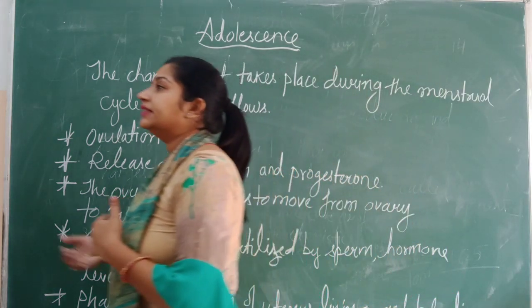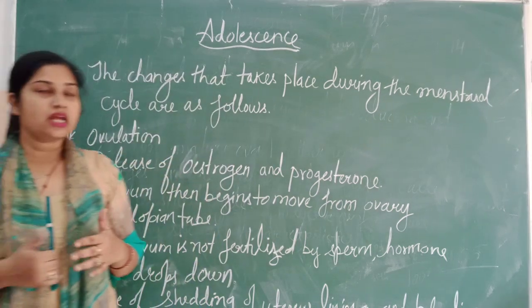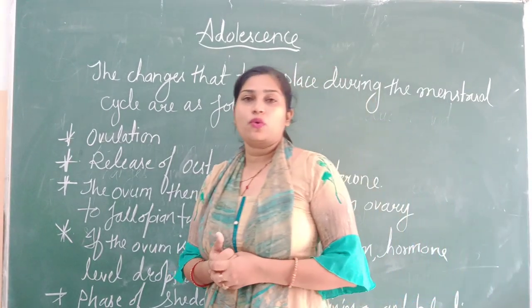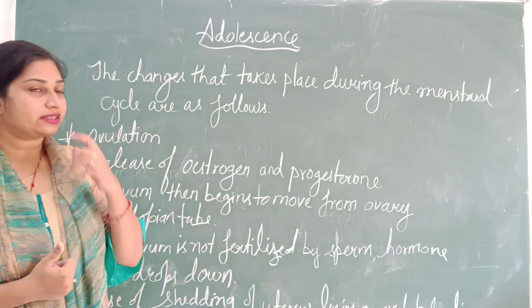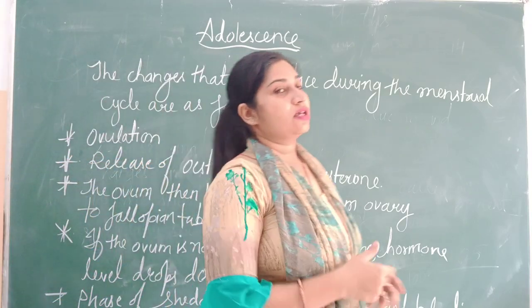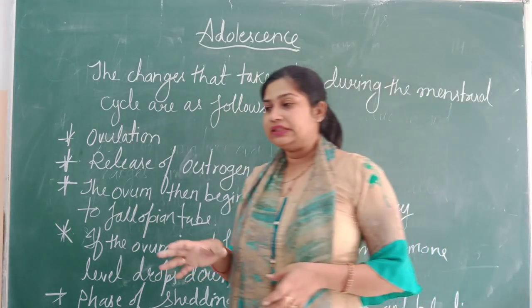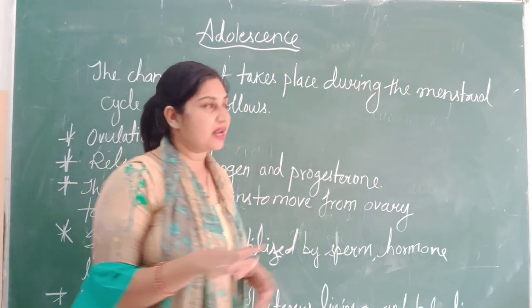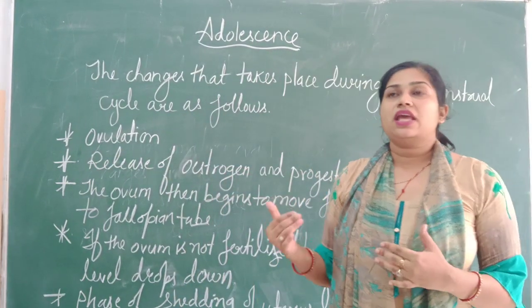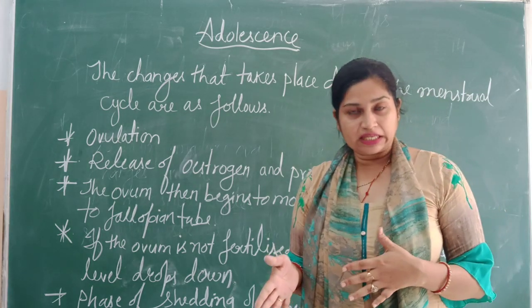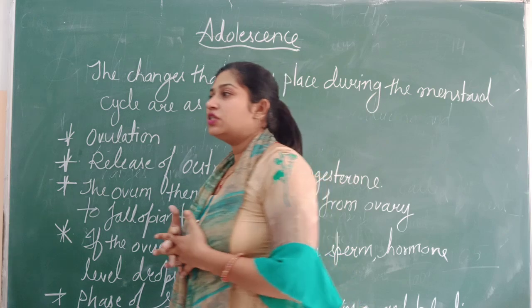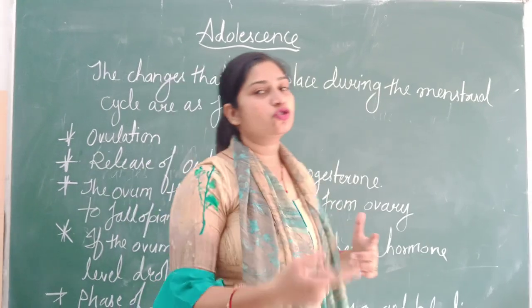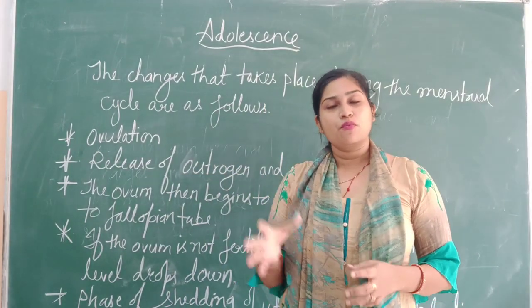Now, in girls aged between 10 to 15 years, the first menstruation is known as menarche. What is it called? It is called menarche. The first menstruation in girls around 10 to 15 years of age is known as menarche, whereas in the age group of 45 to 55 years, the process of menstruation usually stops, and the phase in which menstruation stops is known as menopause.